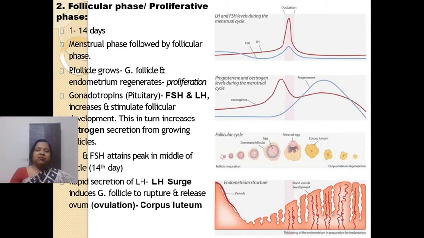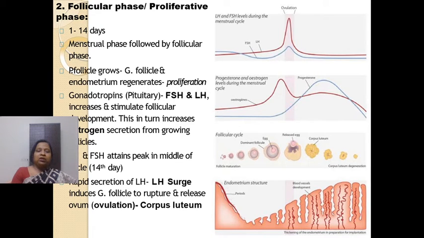Now the next phase, that is the follicular phase. Fine. What happens during the follicular phase? The follicular phase is followed by the menstrual phase. Fine. So we can say it starts from day 5 or day 6 to day 14. On day 14, as we have discussed, ovulation will occur. Fine. So after the menstrual phase, the follicular phase will start, right?